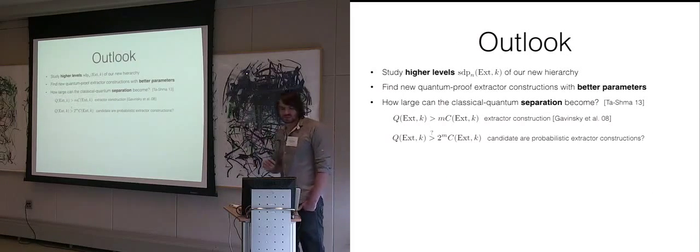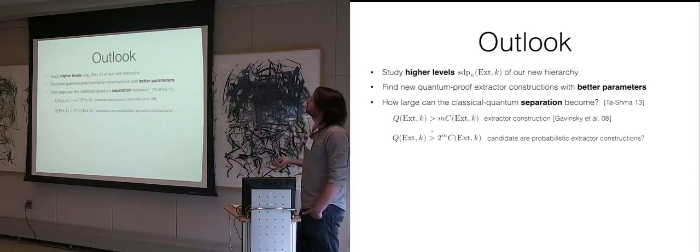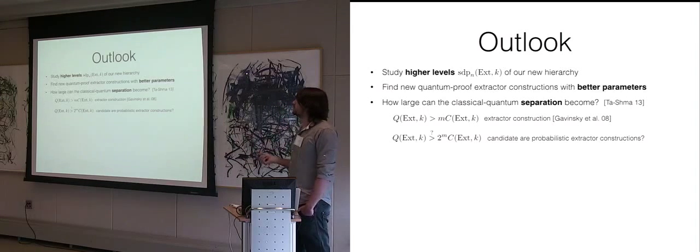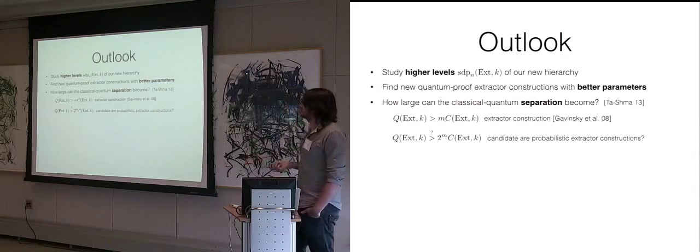OK, so that was basically what we did. Now one could, of course, do much more. So what I would like to do also is study the higher levels, in particular the second level, a bit more of the hierarchy, and what it tells us, because all the bounds I gave you already follow from the first level. And maybe it's also useful for constructing new quantum-proof extractors.